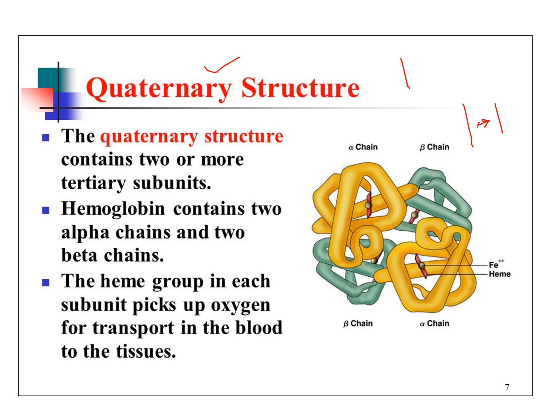So the main difference is here we will be having different polypeptide chains and there will be an interaction between the different polypeptide chains. Whatever interactions we have discussed till now will be there, but the interactions will be present in between the different polypeptide chains. So the structure that will be forming is the quaternary structure. The best example for this quaternary structure is hemoglobin.